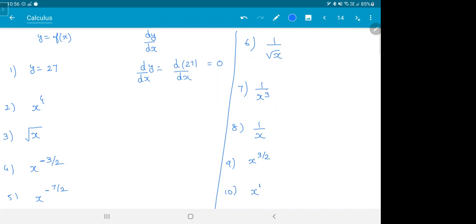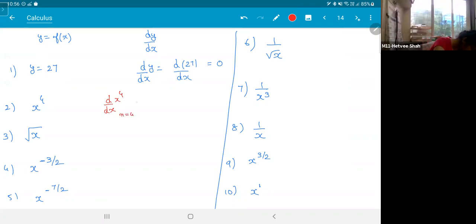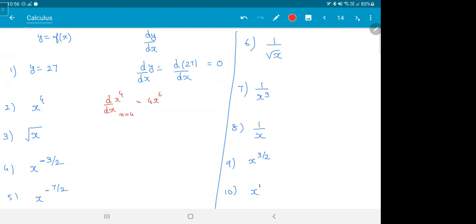Sure, let's finish up these 9 questions. What is the differential of x power 4? Here what is n? n is 4, na? What is the formula? n into x power n minus 1. So 4 into x power 4 minus 1, 4x cube. Everyone got that?